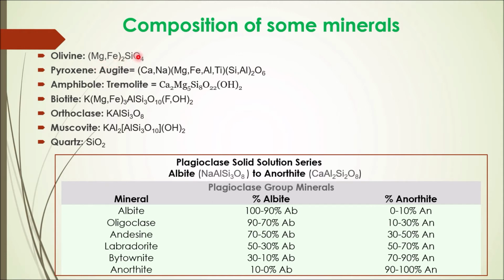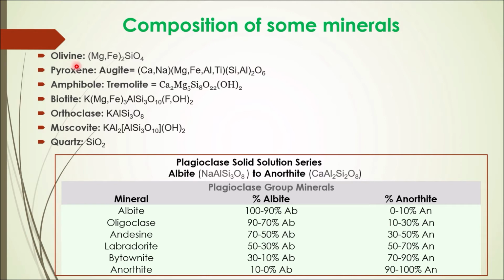So these are the minerals of the discontinuous branch up to biotite, like olivine, which is a mineral of magnesium and iron, and which contains very little silica. Then silica percent increases in pyroxene compared to olivine. Then it further increases in amphibole and biotite, and it lastly goes to quartz, which is free silica, SiO2, like 100% SiO2. It doesn't contain any other element or oxide.